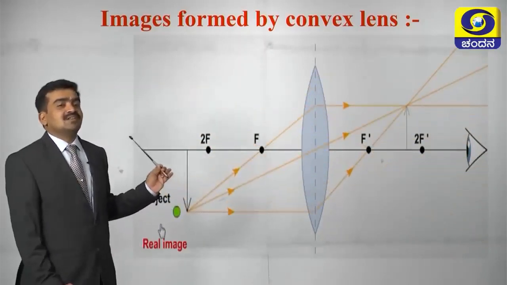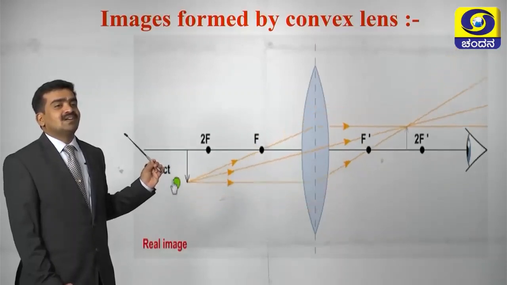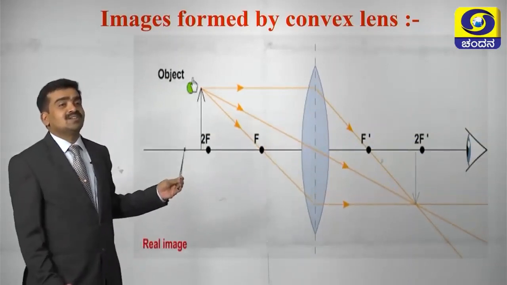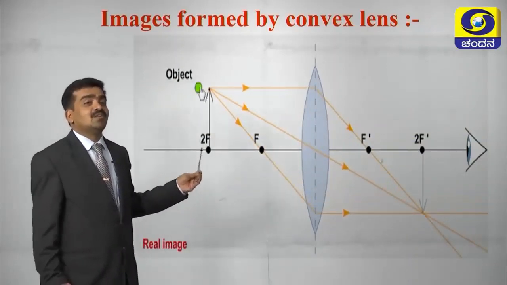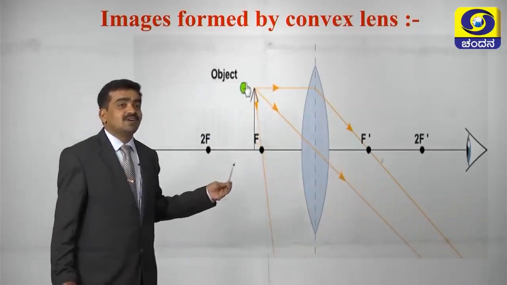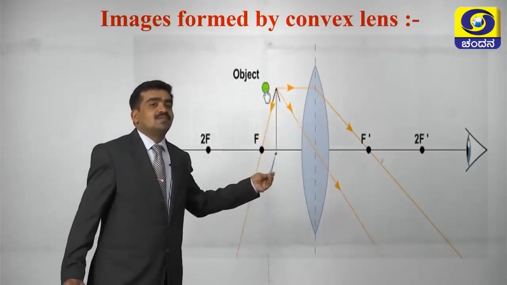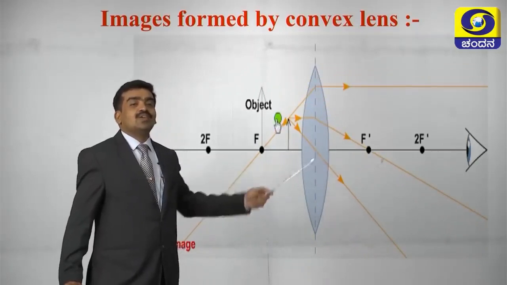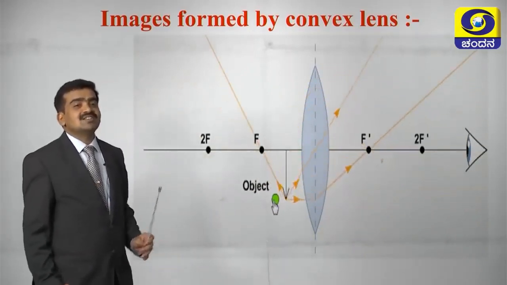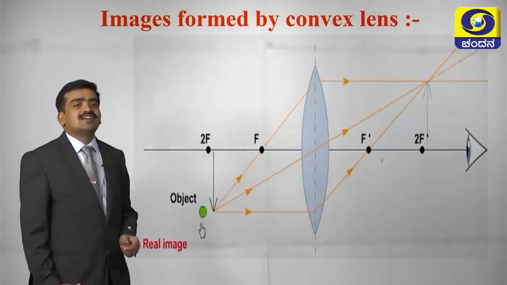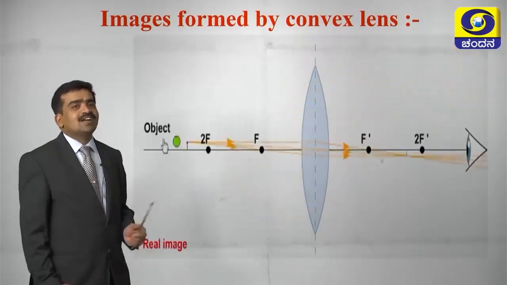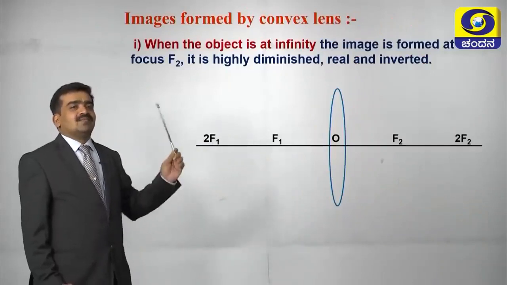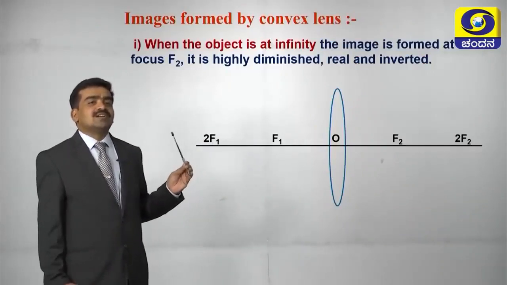See, when the object is placed at infinity, then we will get the image at f. Then we are going to place the object beyond 2f, at 2f, between f and 2f, at f, and between f and O. So in all these cases we are going to get the images at different distances on the opposite side of the lens, with different heights. So let us learn one by one. See what happens when the object is placed at infinity.